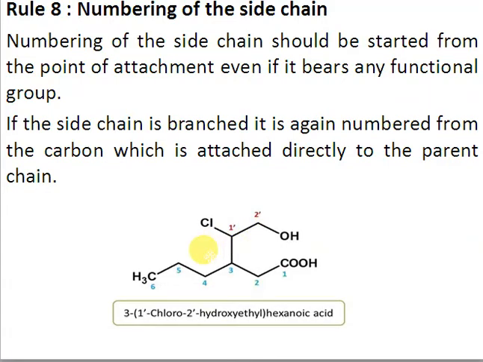The name of the side chain is 1'-chloro-2'-hydroxyethyl, and the rest of the name appears as such. Side chains are named inside parentheses, so the name will be 3-(1'-chloro-2'-hydroxyethyl)hexanoic acid.